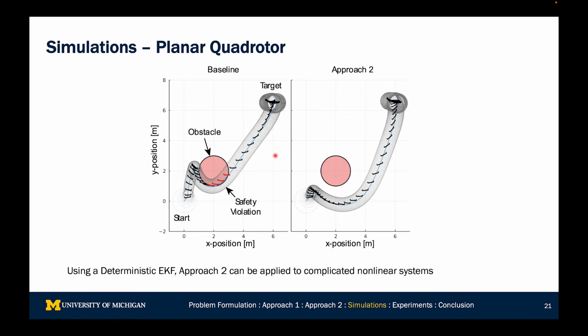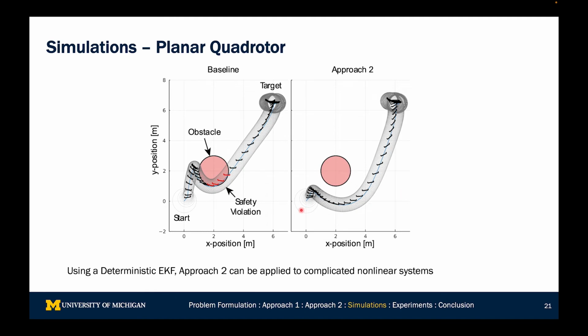Second, we can consider a planar quadrotor system. So here we've got a quadrotor that starts over here, and the target is to reach a target point over here at 7 meters. But it is to avoid the obstacle that is in the middle over here. And what you see is that if you do a baseline controller, so a CBF controller on the state estimate, there is some violation over here. However, by using approach 2, where we bound this estimation error and design controls that are cognizant of it, the system is able to remain safe for the entire time.